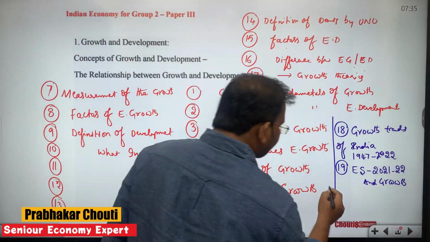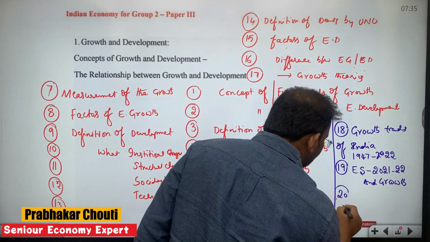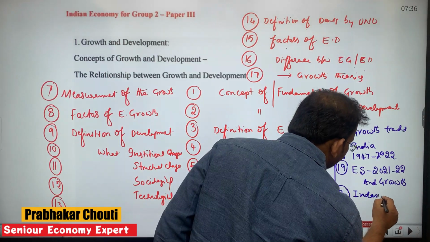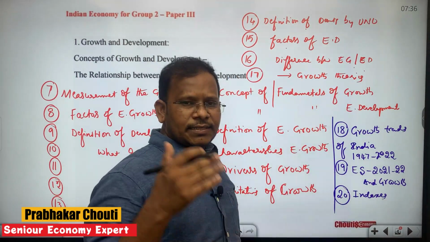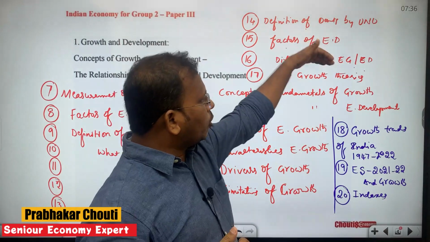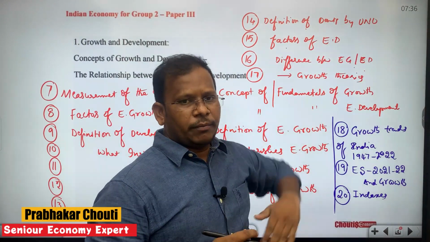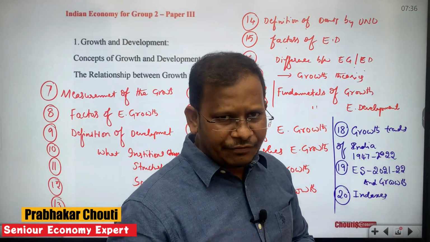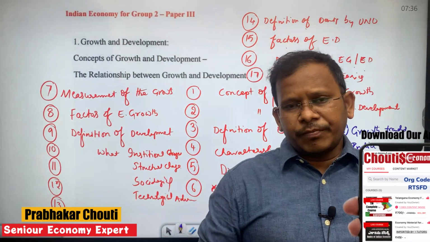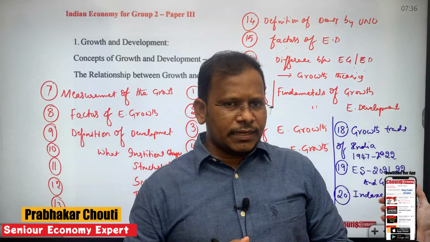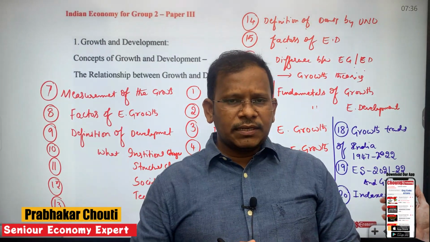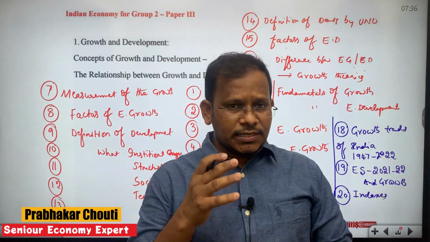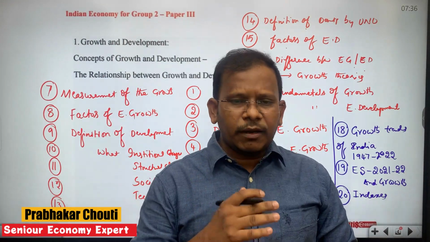The last subtopic is development indexes. To measure the economic development of a particular economy, we use PQLI, the Physical Quality of Life Index, HDI, the Human Development Index, the Gender Development Index, Gender Inequality Index, Transparency Index, Ease of Doing Business Index, and Social Development Index.